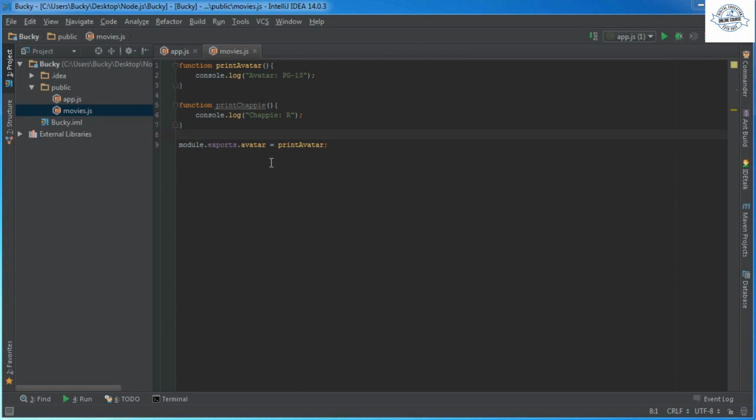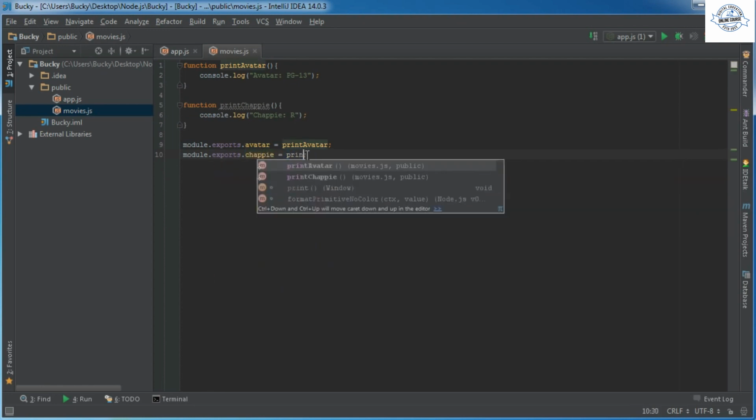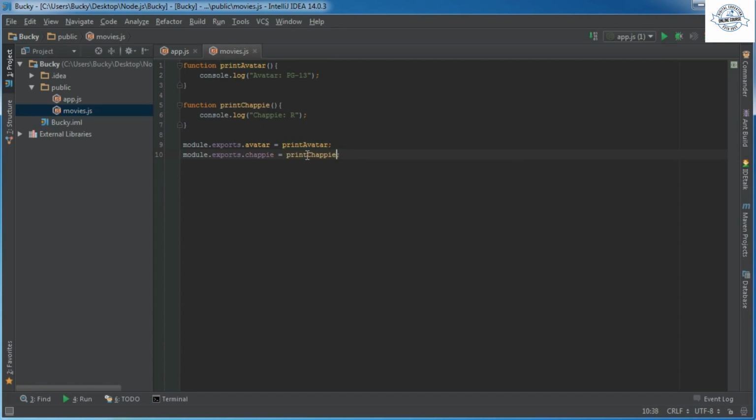We learned before that anytime we want to export a bit of code from a module, we use this module.exports variable, and we gave it a custom name and a value, which in this case was equal to a function. Just like before, if we wanted to export this Chappie function as well, we can give it a name of Chappie, and that would be equal to print Chappie.